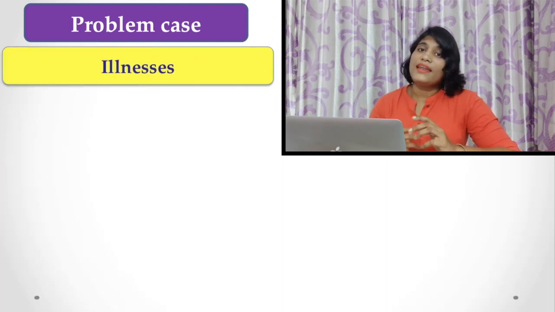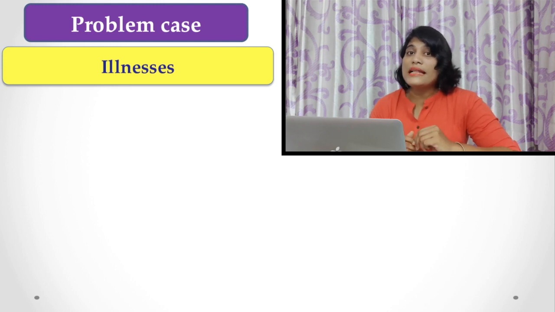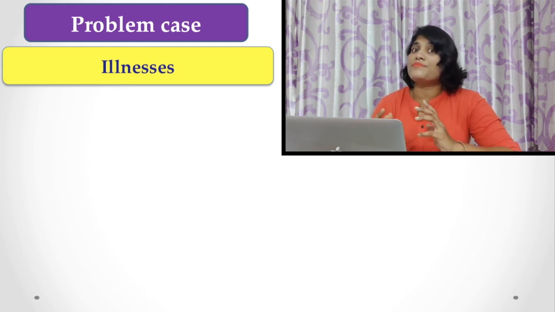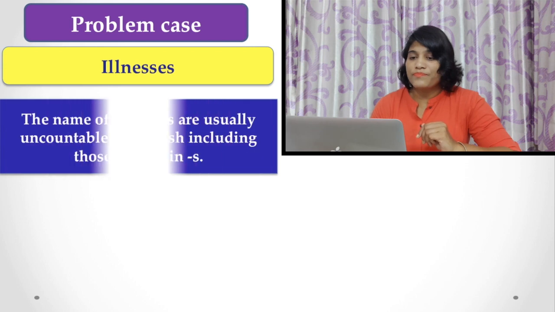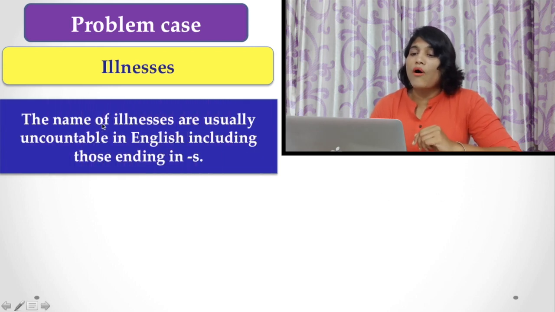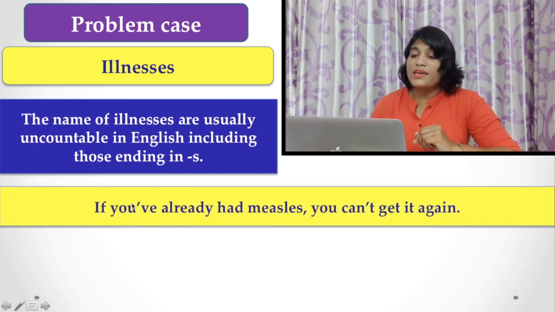Now, in the case of talking about illness, we may face another problem. What is that? The names of illnesses are usually uncountable in English, including those ending in s. For example, if you have already had measles, you can't get it again.